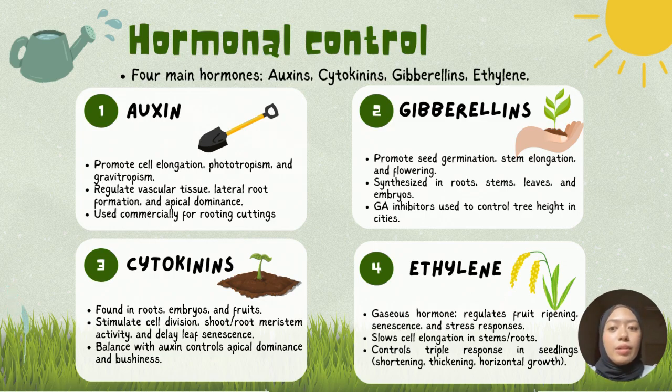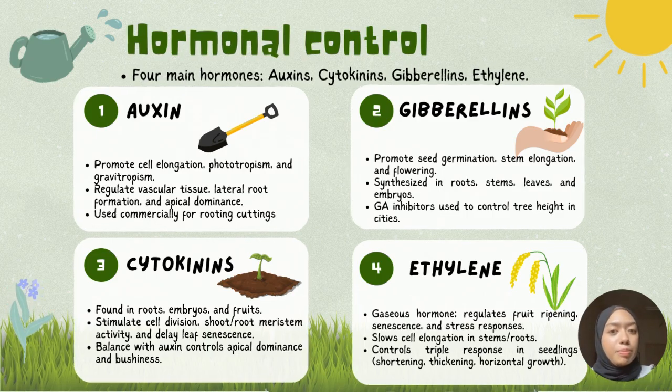And lastly, we have ethylene, which is a gaseous hormone that regulates fruit ripening, leaf fall, and plant responses to stress. It also controls the triple response in seedlings, which helps them grow around obstacles in the soil. Unlike most hormones, ethylene generally slows growth by reducing stem and root elongation. Each hormone we have looked at has a specific role, but they are really fascinating in how they interact. By understanding these interactions, we can fine-tune how plants grow, whether for better stress resistance, or lazy growth in urban environments. It's a small chemical change, but it makes a big difference.